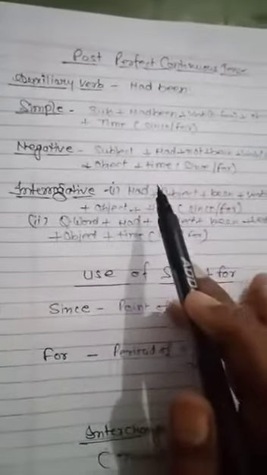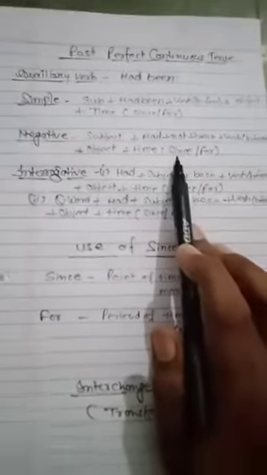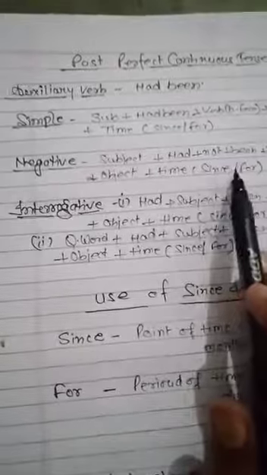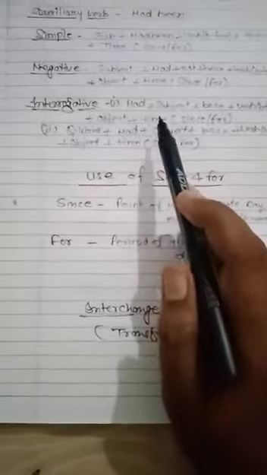Dear students, first of all I want to confirm one thing: the verb base form is used also in past continuous, and here also in past perfect continuous. But what is the difference between past continuous and past perfect continuous? In past continuous there will be no use of time, meaning since and for you will not see there, but in past perfect continuous you will see since and for, and the auxiliary verb will also be changed.